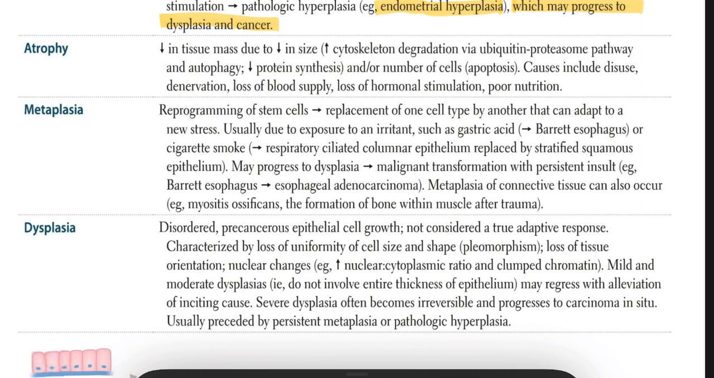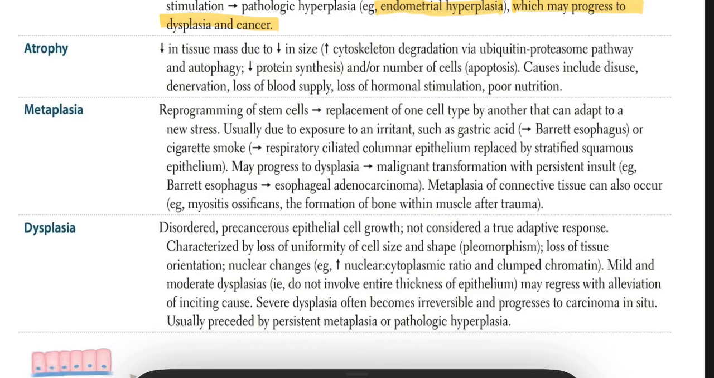If any patient has a cast on the hand, we have to do immobilization. Because of that immobilization, we can see atrophy and denervation, and because of decreased blood supply, malnutrition or loss of hormonal stimulation, all of this can cause atrophy. The mechanism involved in atrophy is the ubiquitin proteasome pathway.